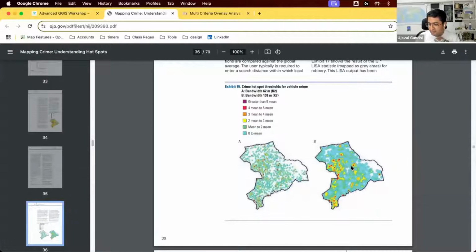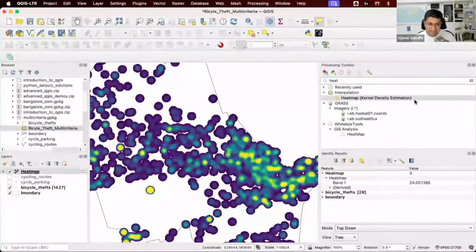So you can now have a more quantitative criteria saying that anything that is 3 times the average crime is a hotspot, or 5 times the average crime is the hotspot. So this is a useful way to quantify this.